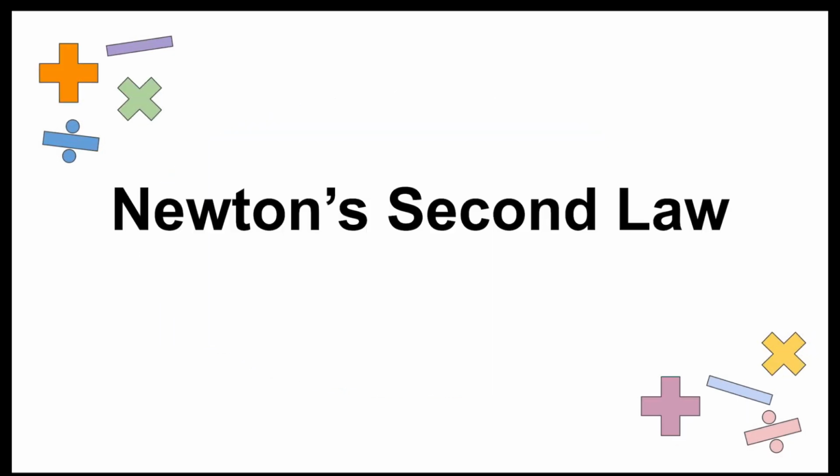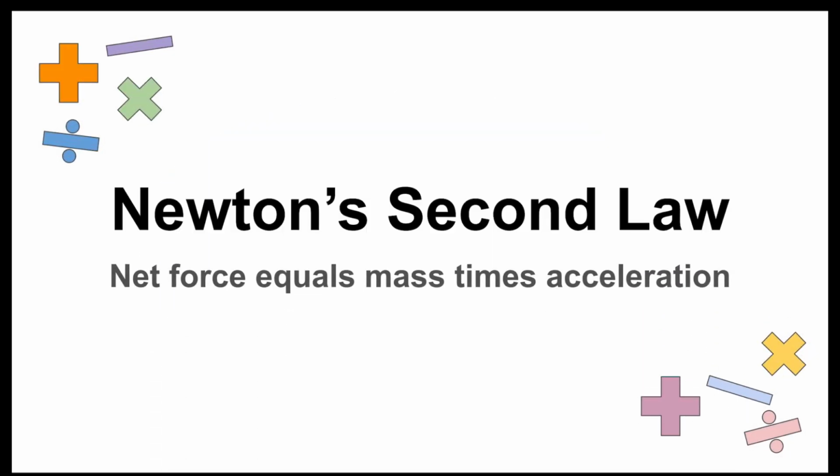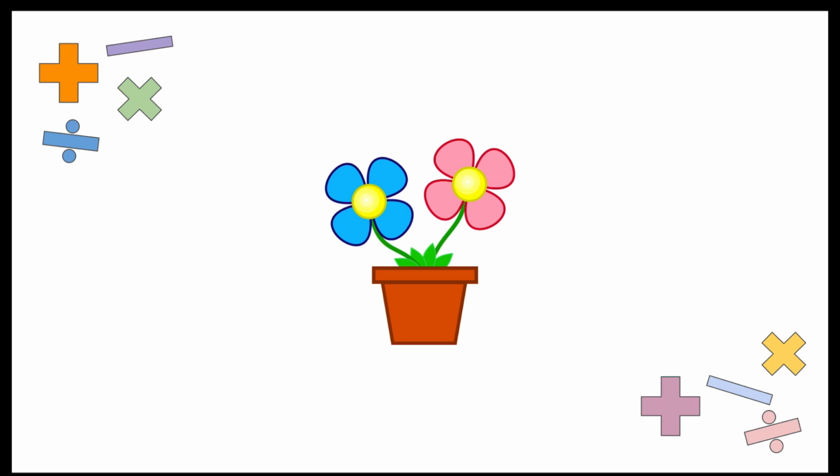Newton's second law states that the total or net force acting upon an object is equal to the object's mass multiplied by its acceleration. This means that if there are 2 equal forces acting upon an object in opposite directions, then there is no net force because the object has no acceleration, or no velocity. That is, the object is not moving.